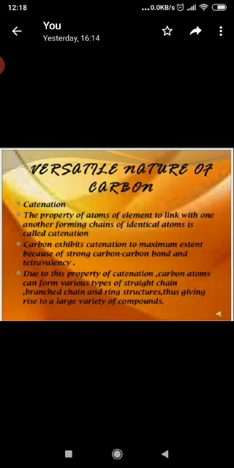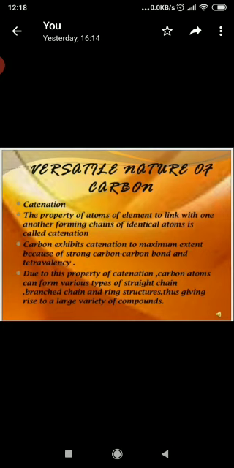Carbon exhibits catenation to the maximum extent because of the strong carbon-carbon bond and tetravalency.